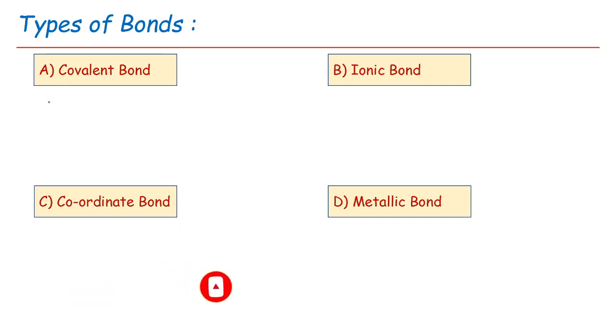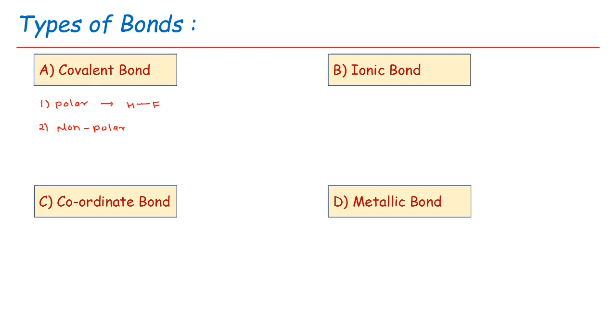In case of covalent bond, when there is sharing of electrons between two combining atoms or elements, the bond formed is called a covalent bond. Basically, there are two types of covalent bond. First one is polar bond and second one is non-polar bond. Polar bond is formed when an element, for example hydrogen, is combined with an element other than hydrogen in the periodic table, for example fluorine.